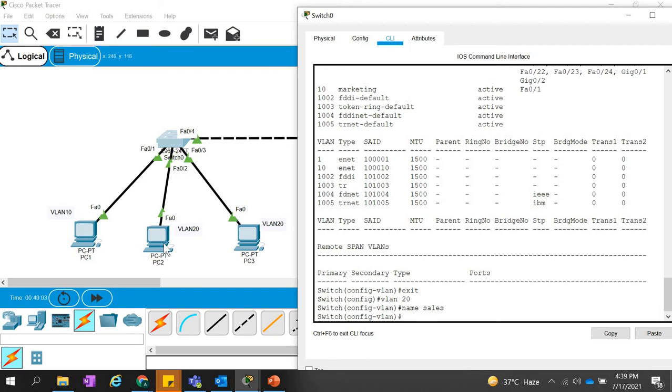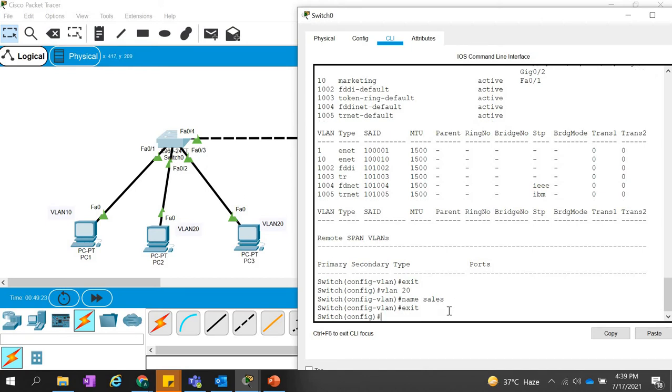Now we have two ports to assign to VLAN 20, our ports FA0/2 and FA0/3. Why? Because we want PC2 and PC3 to be part of VLAN 20. So we will assign these ports to VLAN 20. Let's go to the interface. In case you can go to each of the ports, FA0/2, and then you can assign it as an access port.